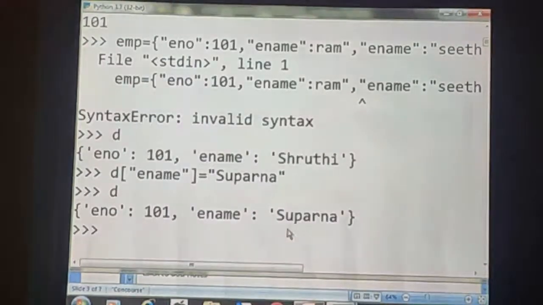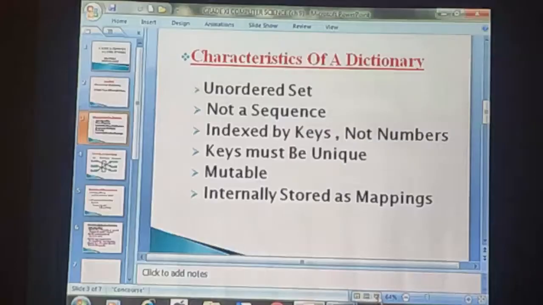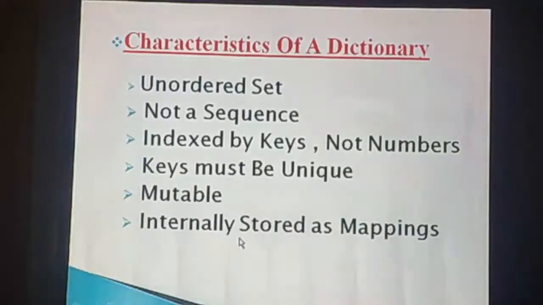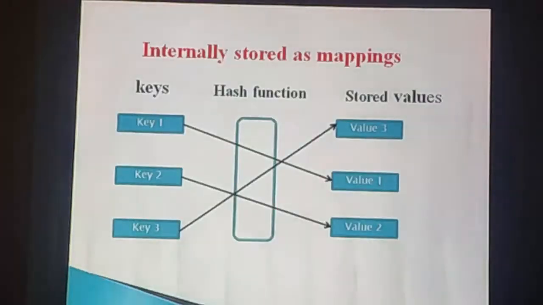Okay. The next one is internally stored as mappings. I will explain with the help of the diagram. See here, internally stored as mapping. Here the keys are associated with values. That means key value pairs are associated with one another with some internal function. This internal function is known as hash function, and this technique is called mapping.